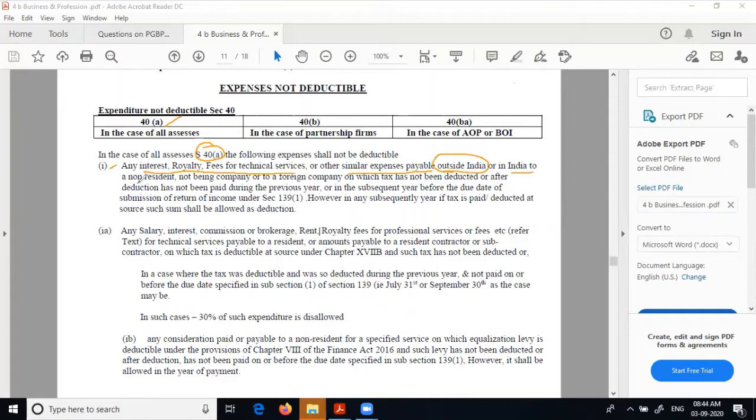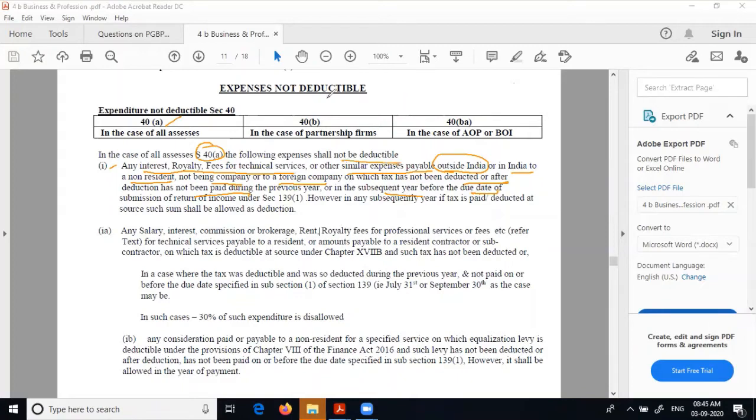only if it's being paid outside India, or in India to a non-resident, not being a company, or to a foreign company on which tax has not been deducted, or after deduction has not been paid during the previous year, or in the subsequent year before the due date of filing the return, then it will not be allowed as deduction.